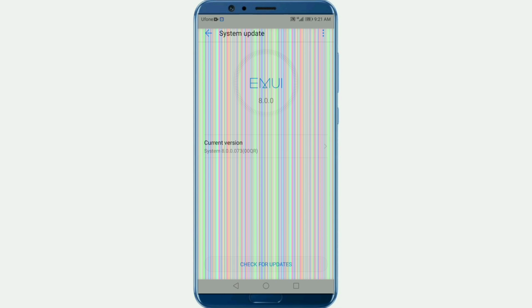If the problem still persists, then it is a hardware problem. In this case, screen replacement is the only solution.